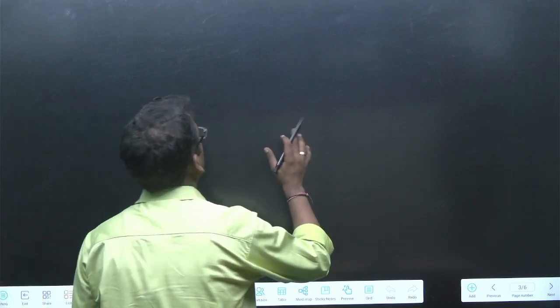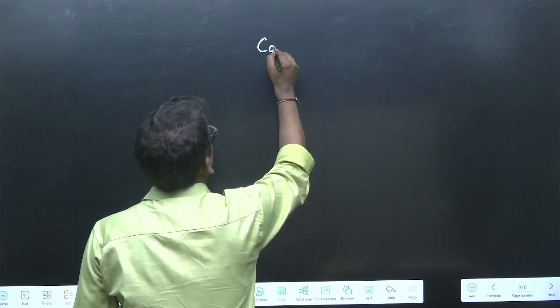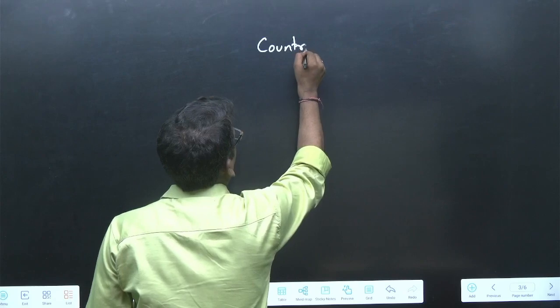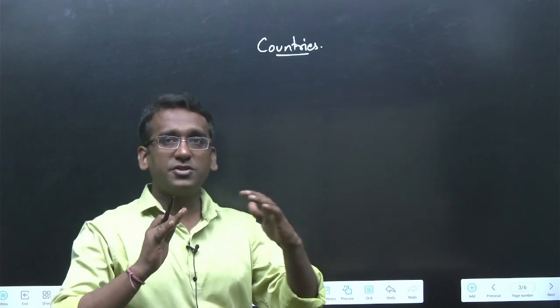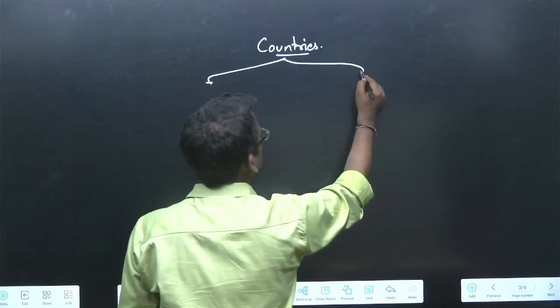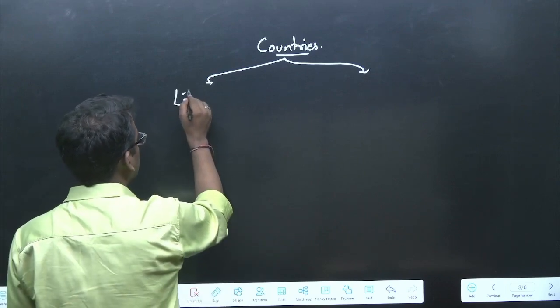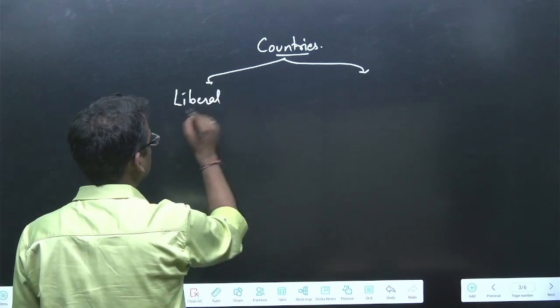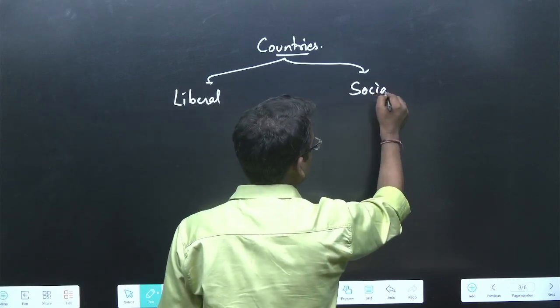Now, what is fundamental duty and how does this entire activity go on? So first of all, you must know that when it comes to duties and rights, we can categorize the countries in two parts. Or you can say there are two major ideologies on which the countries operate. One is liberalism, meaning some countries are liberal countries, some countries are socialist countries, right?